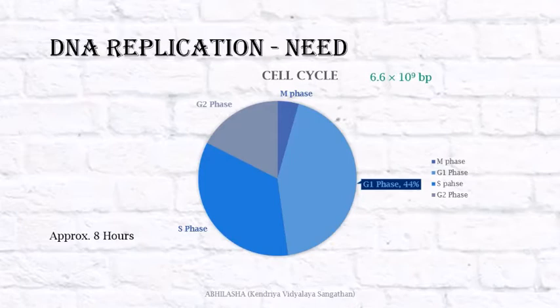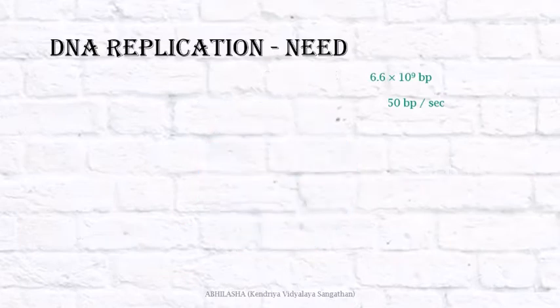If you recall, human DNA has 6.6 × 10^9 base pairs that need to be replicated. 8 hours means that the replication should proceed at the rate of 50 bases per second, or 50 base pairs per second. So DNA replication is required whenever the cell divides. It needs to be fast and it needs to be error free. That is, the newly formed DNA should be the same as the original.